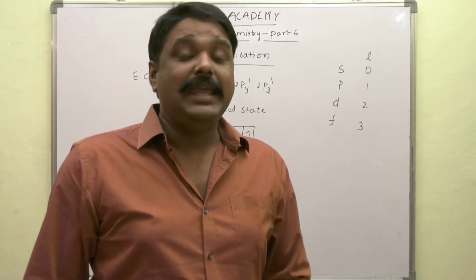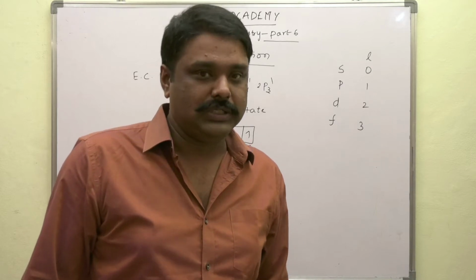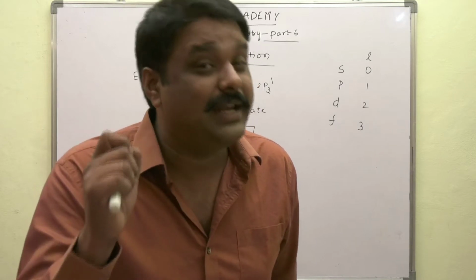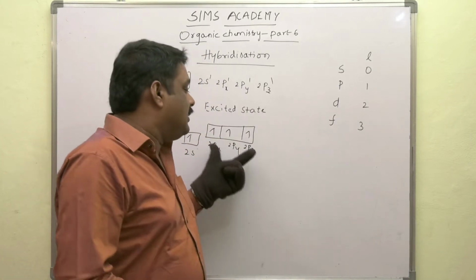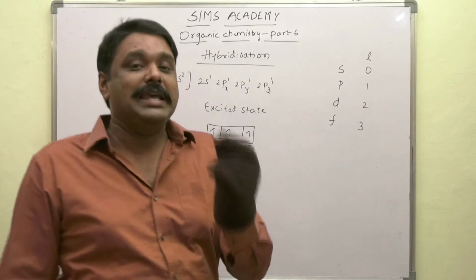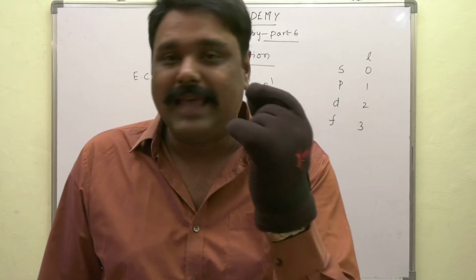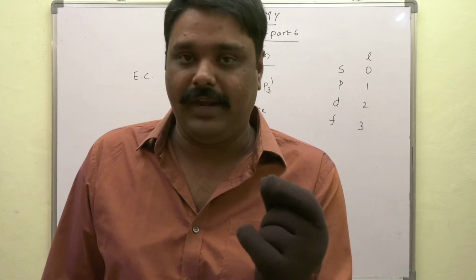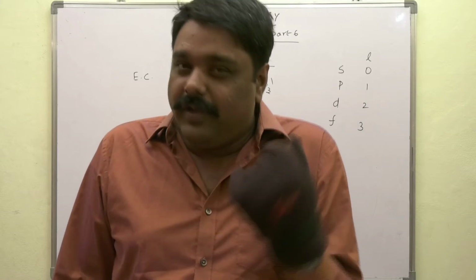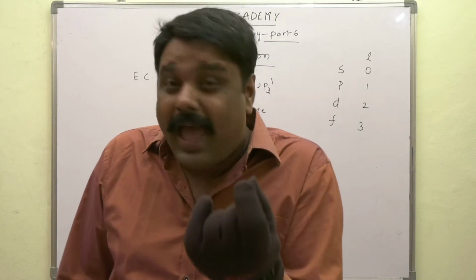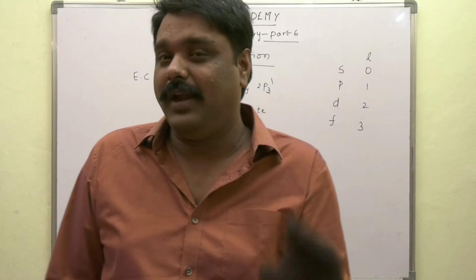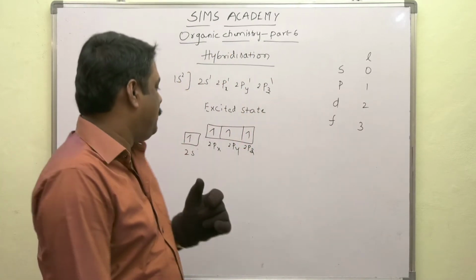Degenerate orbitals are orbitals that have the same energy in the absence of a magnetic field. The orbitals which possess the same energy in the absence of a magnetic field are called degenerate orbitals.